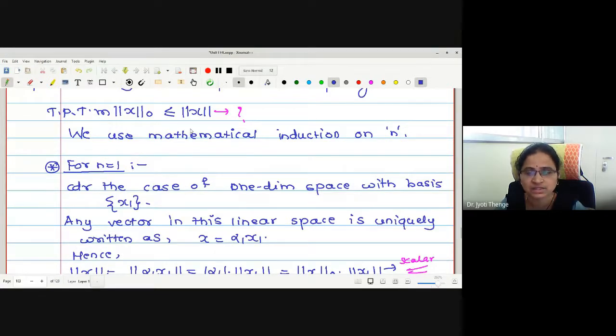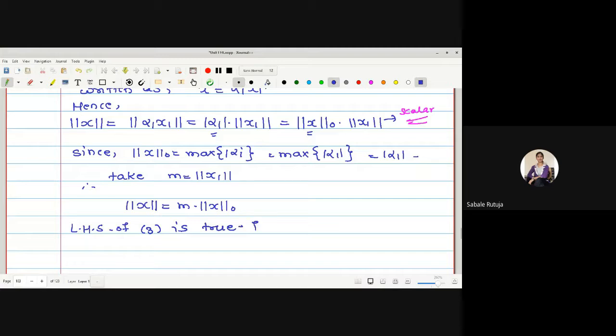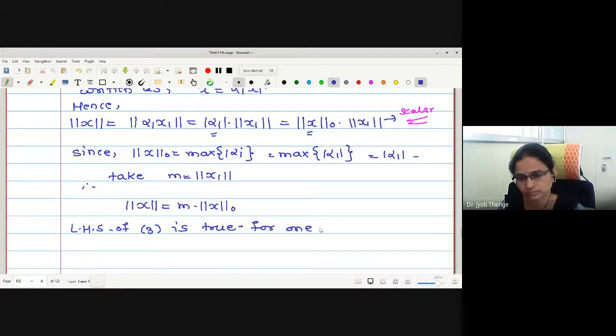Here we have obtained equality. Therefore, may I say hence the left-hand side of 3 is verified, or is true for the one-dimension case.